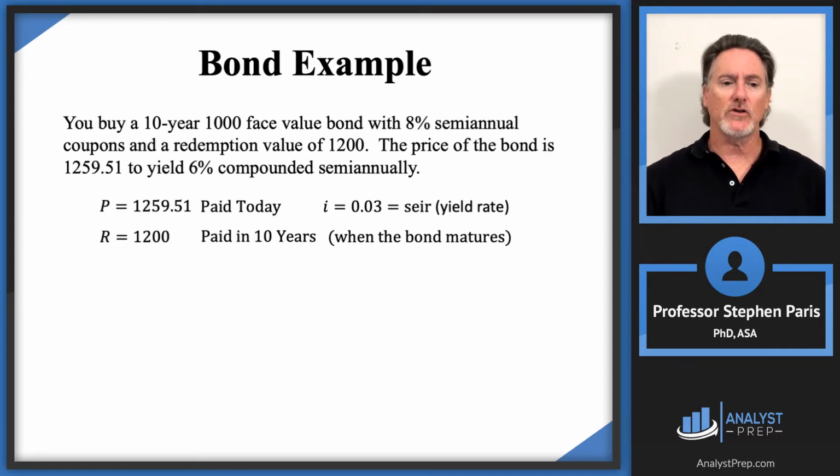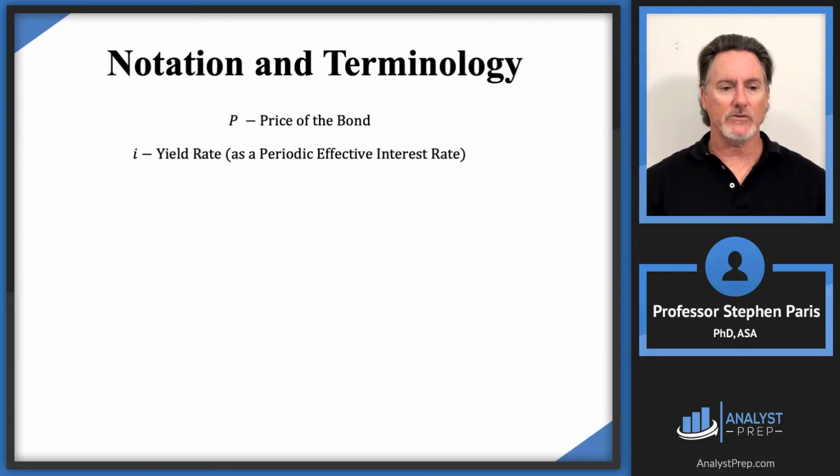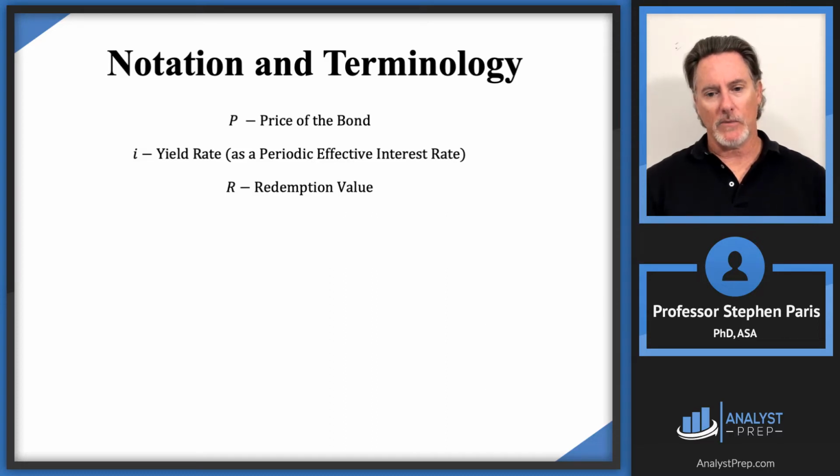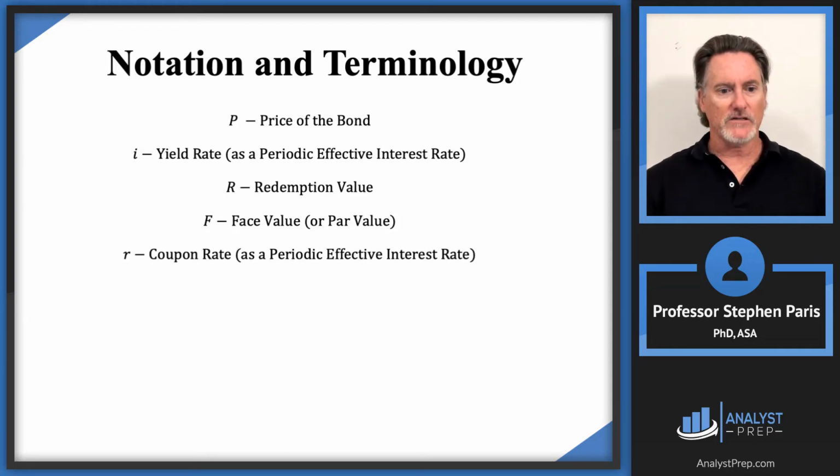So far, this is the notation that we have. Cap P is the price, i is the yield rate, and cap R is the redemption value. The next two notational symbols I'm going to put together at the same time: the face value, cap F, and the coupon rate, r. Another word for face value is par value. So if you see the word par value, it's the same as face value, and we denote that by cap F. The coupon rate we denote by an r.